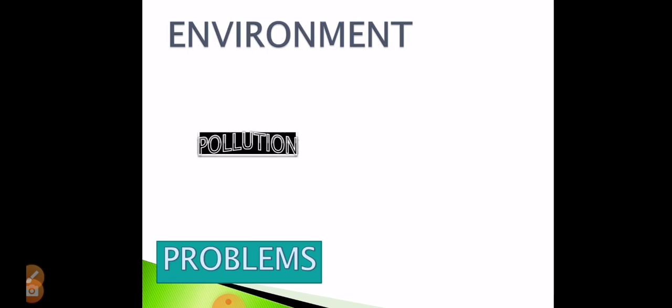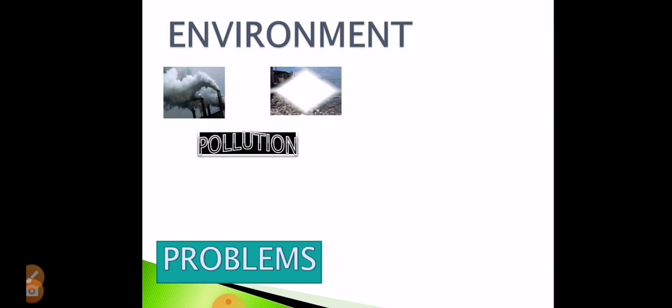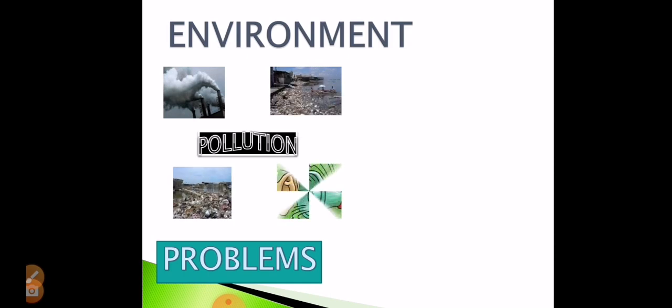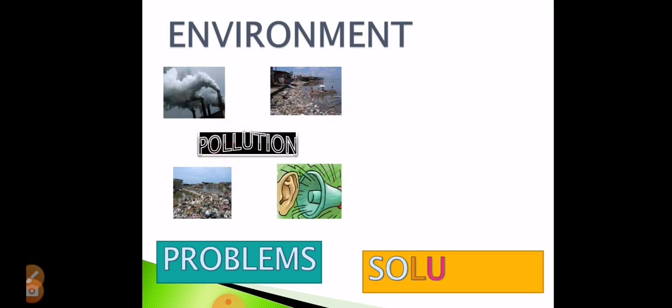Now we have some vocabulary related to environment problems. Remember, our environment is suffering from a lot of problems. The most important problem that we can talk about is pollution. You know, we have air pollution, land pollution, water pollution, and so many others. And they are affecting actually animals and human beings at the same time, in addition to plants, of course. And nowadays we're talking about a new kind of pollution. This one is the noise pollution, especially in the cities, because there are lots and lots of cars and vehicles and so on.